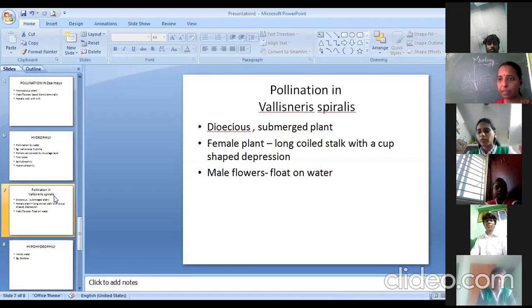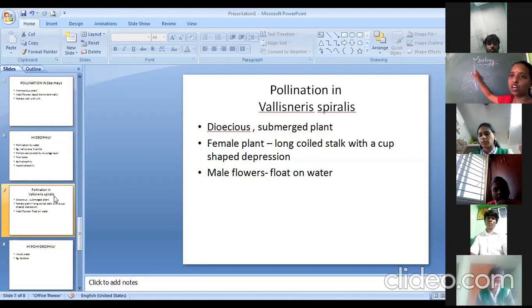Is that clear? Let me say again, in Vallisneria spiralis, male plant and female plant are separate. The male plant will produce the pollen grains which will float on the surface of the water. So male flowers can be seen floating on the surface of water, whereas female flowers will have a long coiled inflorescence axis. What happens at the time of pollination? The coiled inflorescence axis will uncoil and be pushed onto the surface of the water. And the tip of the inflorescence axis possesses a cup-shaped structure.